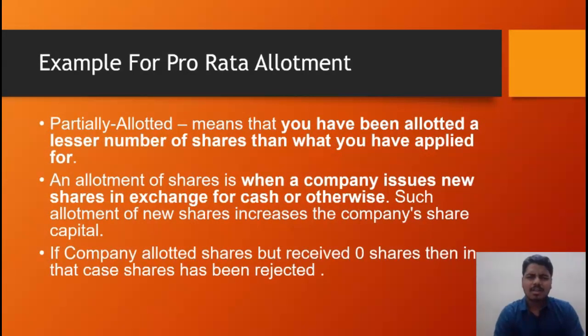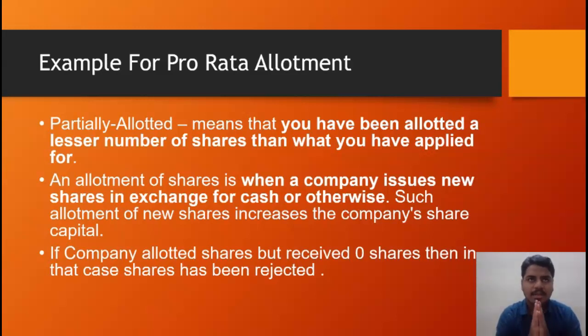Examples for pro rata. There are three examples. Partially allotted means that you have been allotted a lesser number of shares than what you applied for. For example, if a company has issued 2 shares but the applicant has received only 1 share, that is known as partially allotted. And next, an allotment of shares is when a company issues new shares in exchange for cash or otherwise. Such allotment of new shares increases the company's share capital.